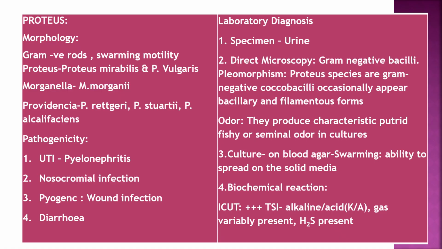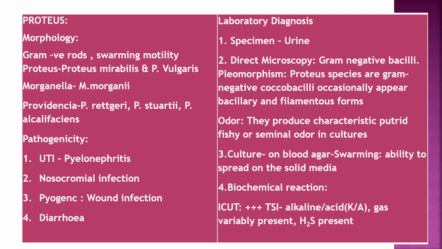Proteus mirabilis and Proteus vulgaris. Morganella morganii. Providencia: P. rettgeri, stuartii, alcalifaciens. So these are the species. Pathogenicity: urinary tract infection, pyelonephritis, nosocomial infection, pyogenic wound infection, diarrhea. Laboratory diagnosis: specimen urine, and according to the specimen manifestation. Direct microscopy: gram-negative bacilli, pleomorphism.